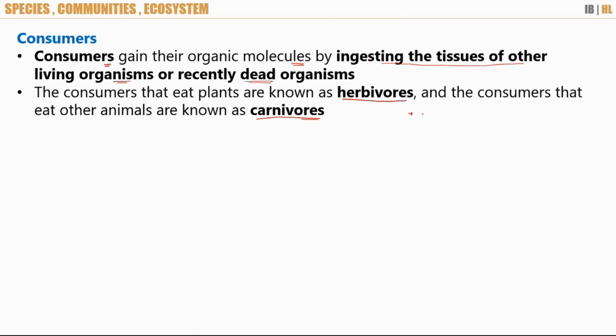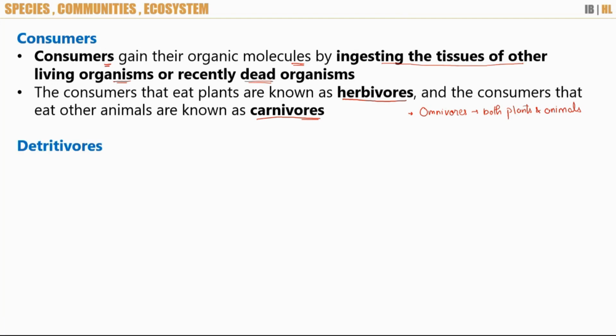Those who eat both plants and animals, like human beings. Omnivores. So omnivores are the ones who eat both plants and animals. There are many species around us which are omnivores. They can eat both plants and animals. Now coming to the next type, that is detritivores.